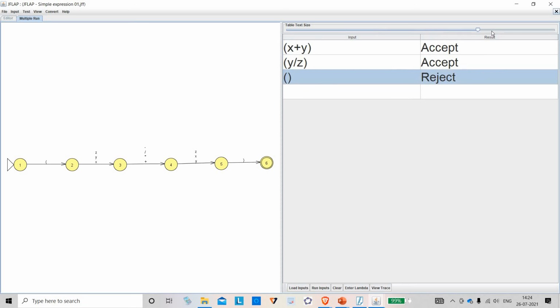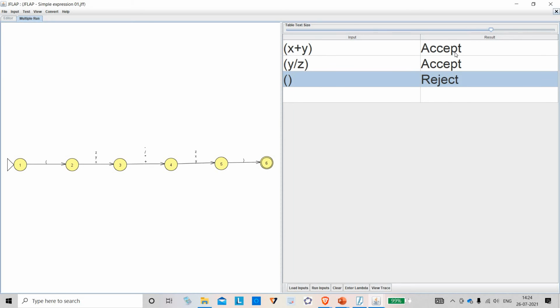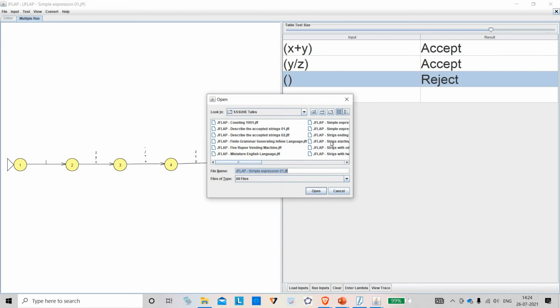You see here, x plus y is a valid expression. Y divided by z is a valid expression. And the single bracket is not a valid expression according to my grammar. It is rejected. So I can create a machine which can check whether the expressions are valid or not. This is a small portion of the simple expression.